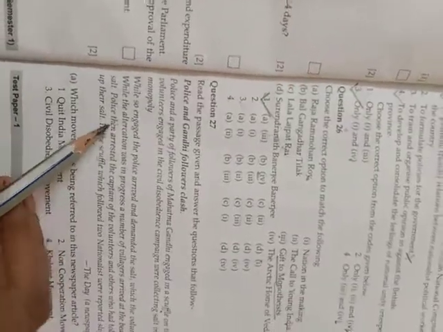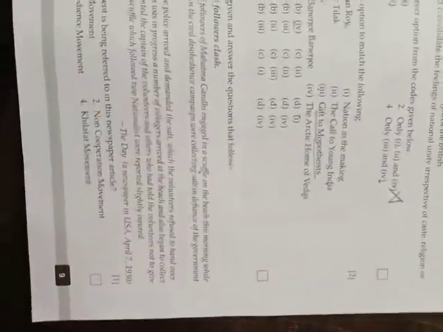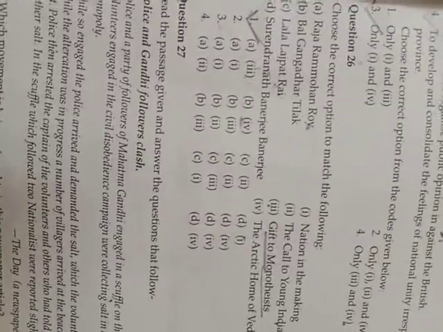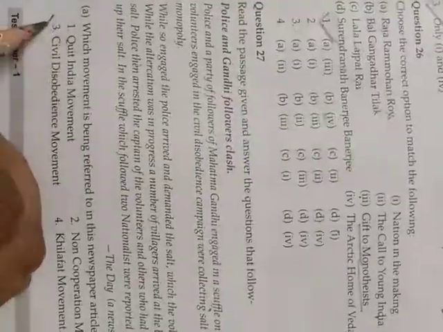While the altercation was in progress, a number of villagers arrived at the beach and also began to collect salt. Police then arrested the captain of the volunteers and others who had told the volunteers not to give up their salt. In the scuffle which followed, two nationalists were reported slightly injured. This is a press cutting of a newspaper in the USA, April 7th, 1930. Which movement is being referred to in this newspaper article? It was the civil disobedience movement.